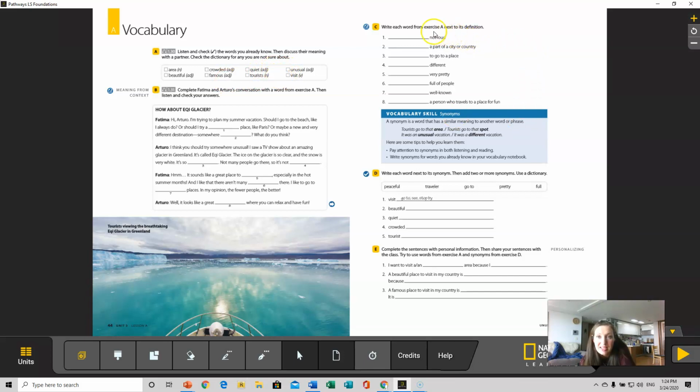So let's look here, part C. Write each word from the exercise next to its definition. What do you think? Not loud. Okay? So go ahead and write the definitions here. You should know them. It should be a little bit easy.